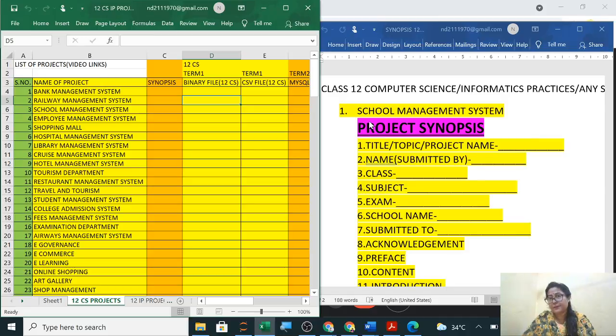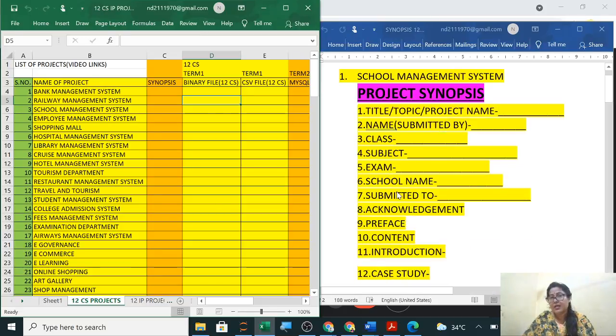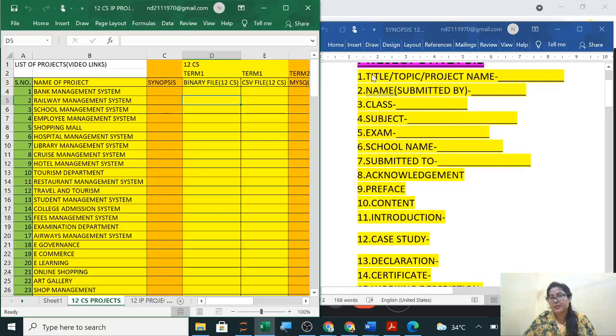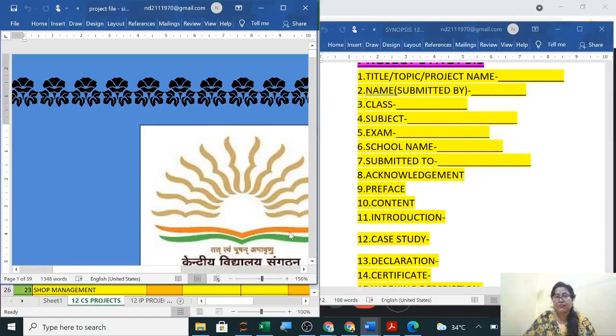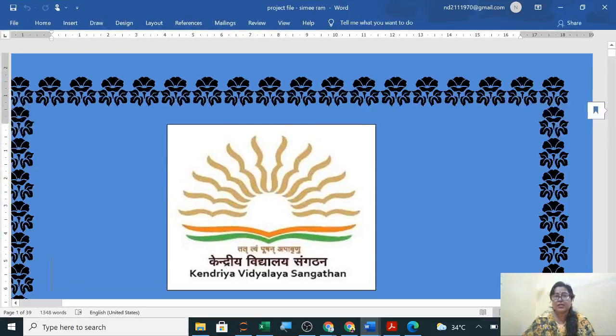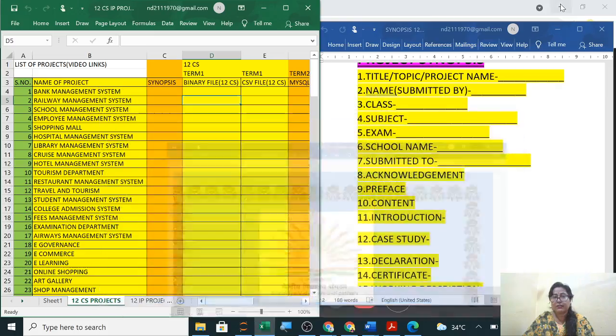How to write the synopsis: suppose your topic is school management system, or any topic, if you take bank management system. So your project synopsis will have the following data. First is your title, topic, project name of your project. You all know last year also you designed it in the form of a project file. So like this you can design in the form of a project file.